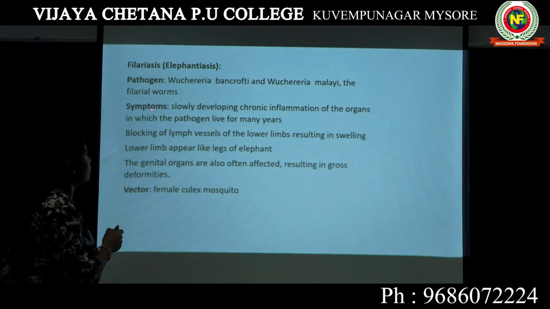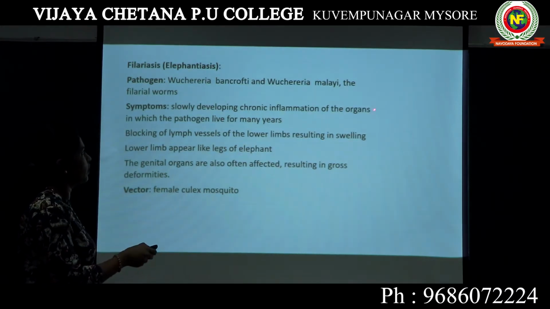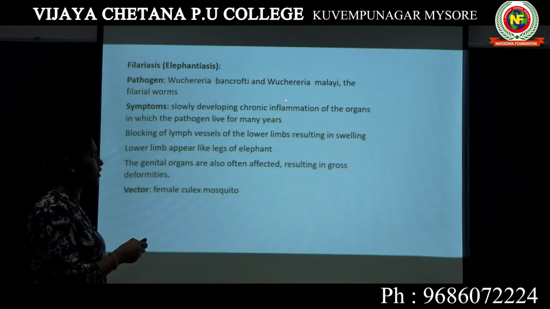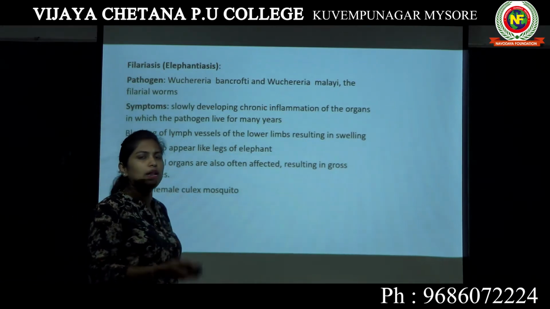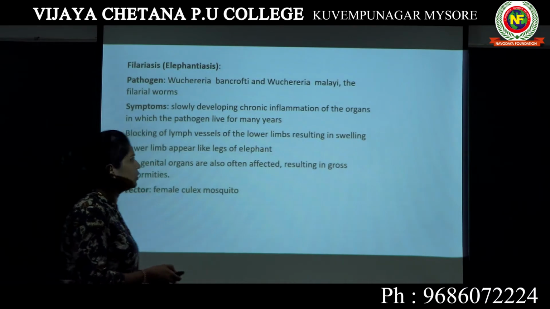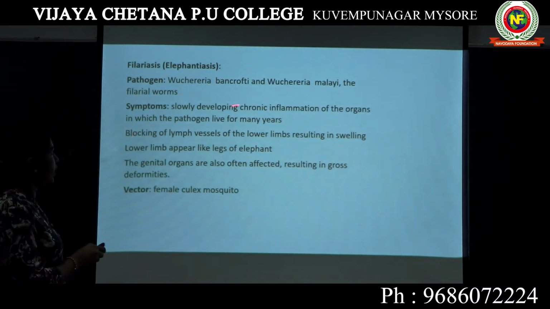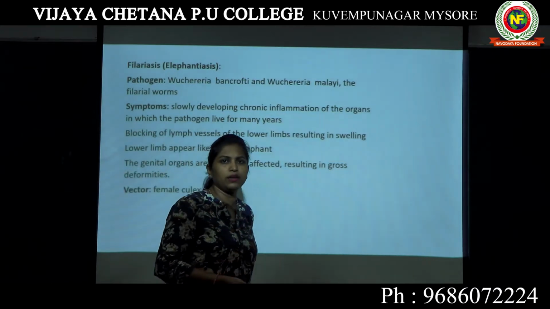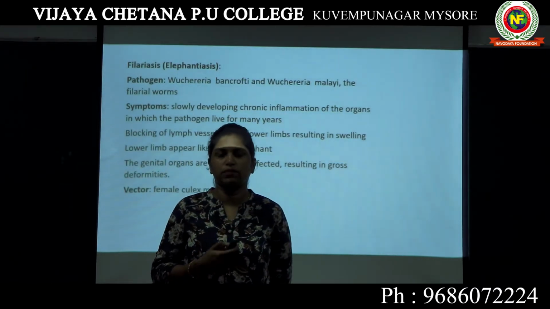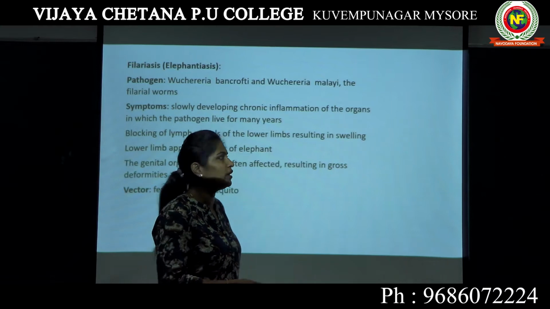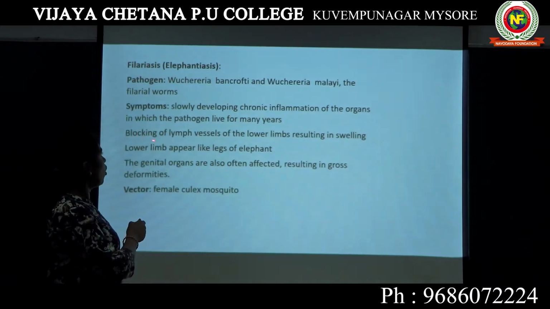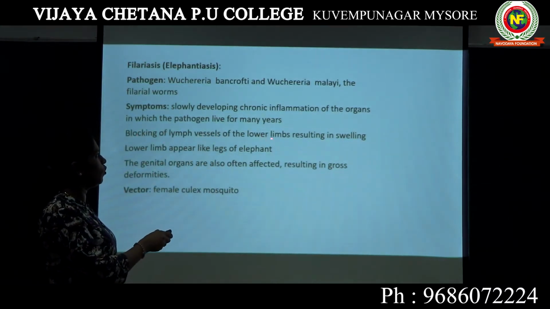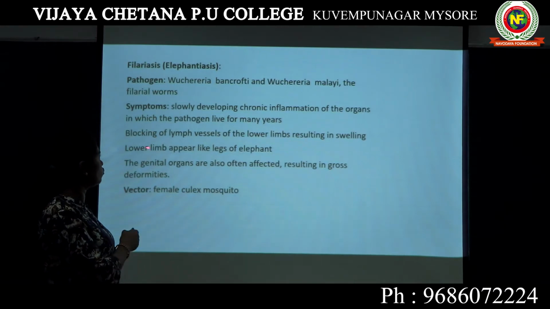In whichever organs of the body they are living, they will cause inflammation, which actually leads to swelling of that particular organ. Now, why do the organs swell and why does a normal person's leg appear like the leg of an elephant? That is because of blocking of lymph vessels of the lower limbs, resulting in swelling.